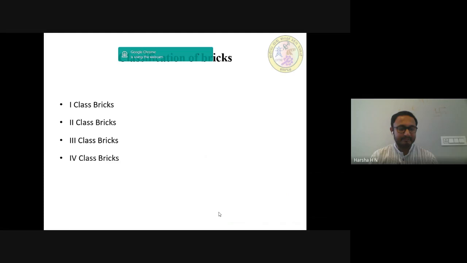Finally, fourth class bricks. These are overburnt bricks with irregular shape and dark colored. These bricks are used as aggregate for concrete in foundations, floors, roads, etc. Because of the fact that overburnt bricks have a compact structure and they seem to be stronger than first class bricks.